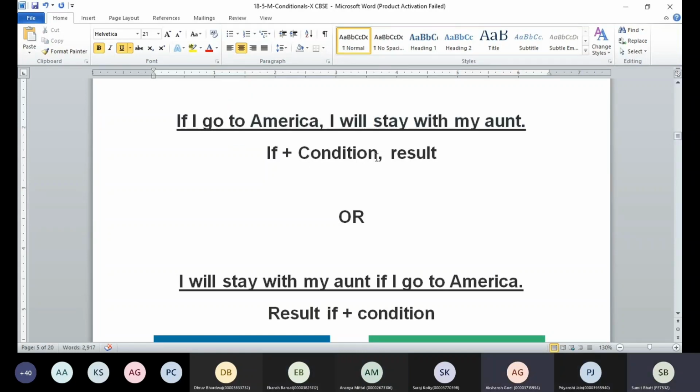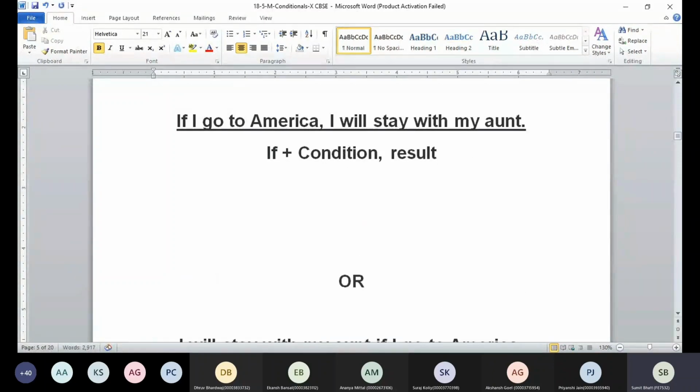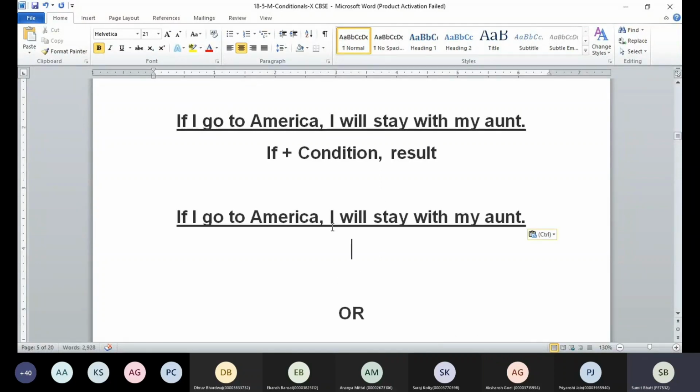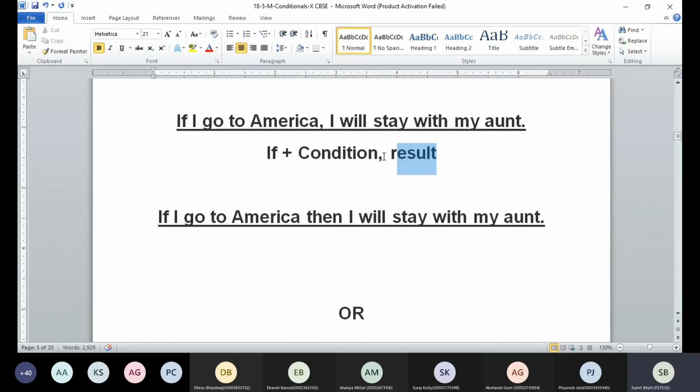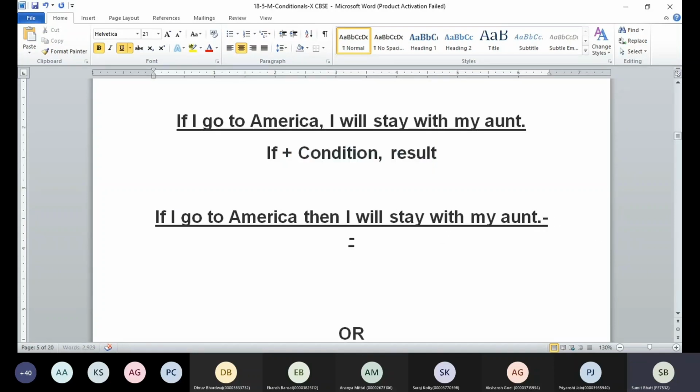So see, guys, either we can put the if clause at the beginning, and then we can put the result at the last. If you're doing so, always make sure that you are using a comma before the result. But if you put the result first, then there is no need of a comma before the if clause. Getting it? Now, because we use this in day-to-day life, sometimes we say, if I go to America, and we don't use a comma here, rather we say, then I will stay with my aunt. Do you think the sentence is correct?